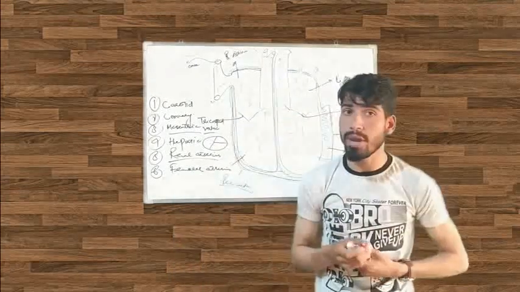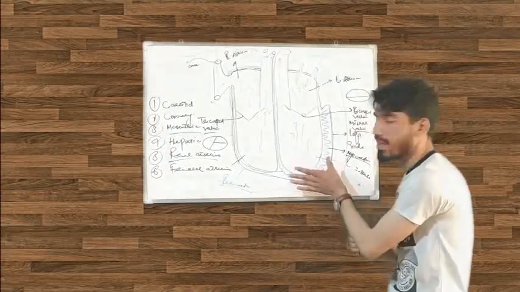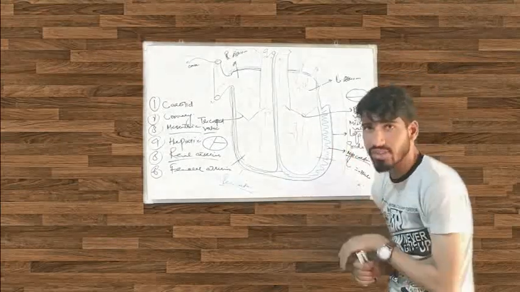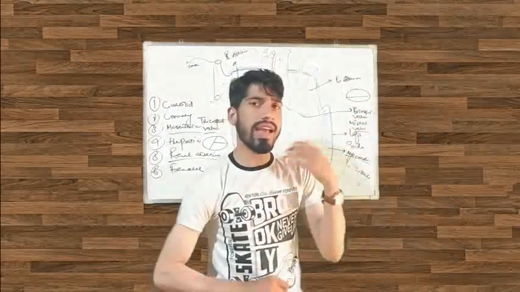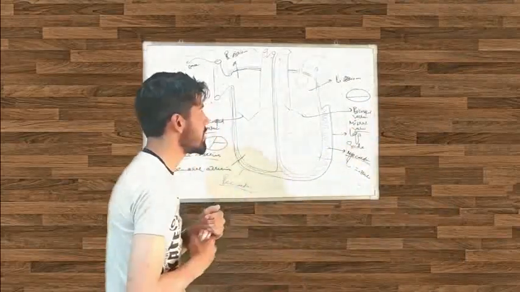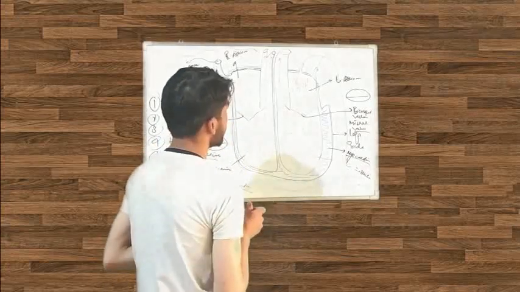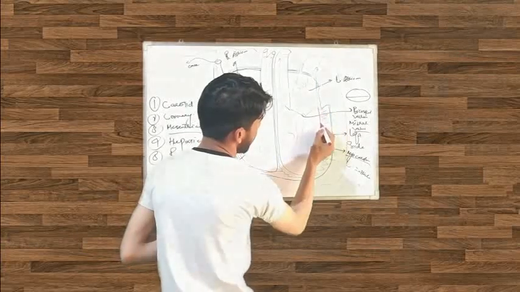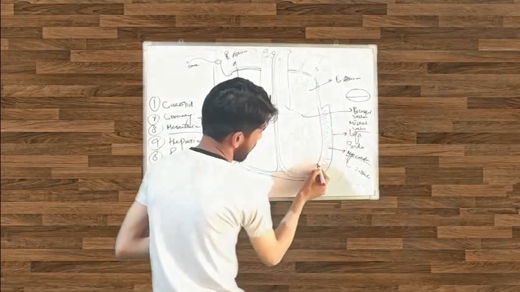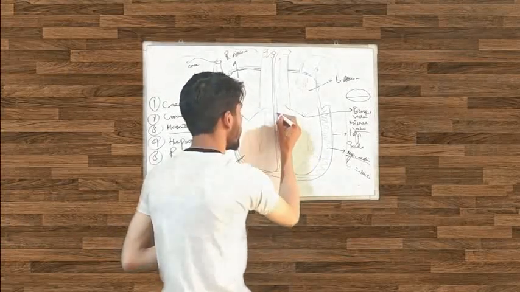What is the job of the myocardium? It also gives protection, and this myocardium helps in the stimulation, it helps in the contraction. That is the job of the myocardium. And there is another layer present, which wraps the heart chambers.